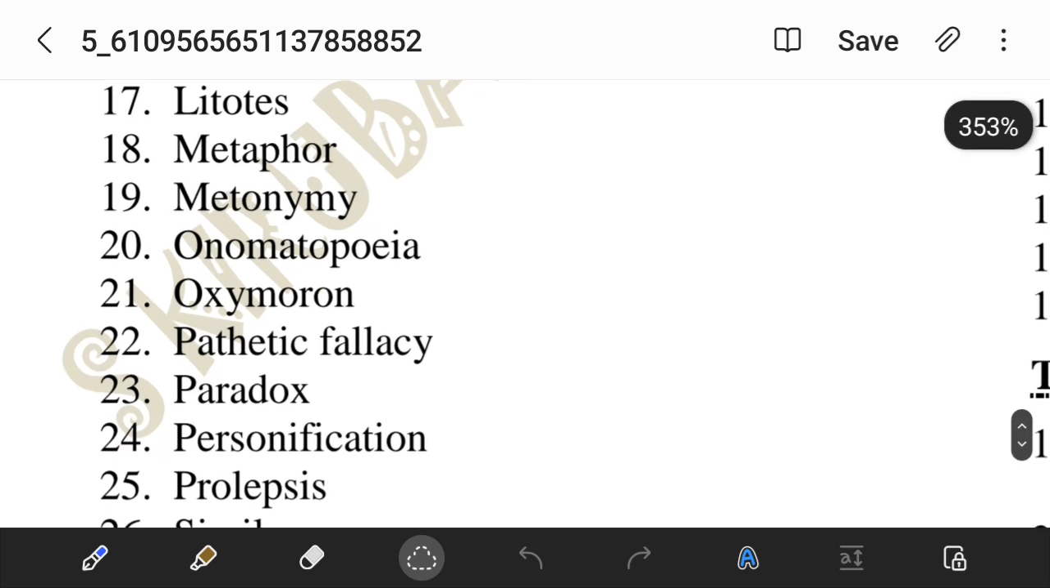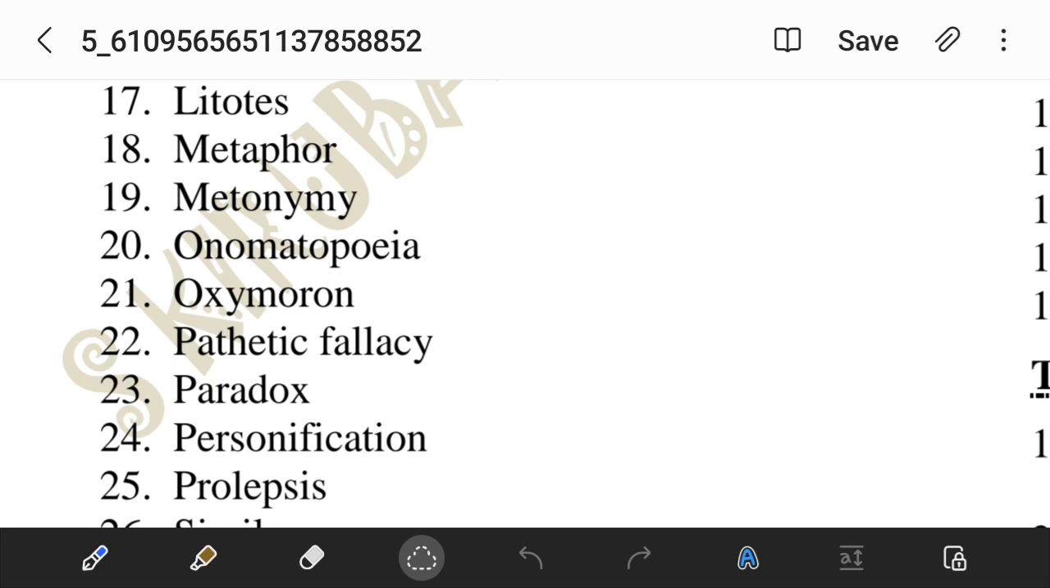What is the next one? Litotes, metaphor, metonymy. Okay, it is a part of metonymy. The next word is antonomasia. Antonomasia is when we use a title instead of a proper name. Like we don't say judge, we say your honor. That is the title given to the judge. So it is known as antonomasia.